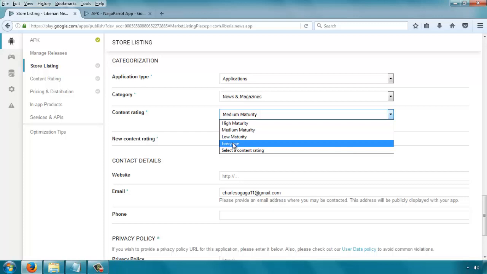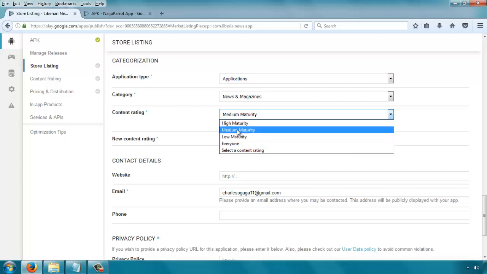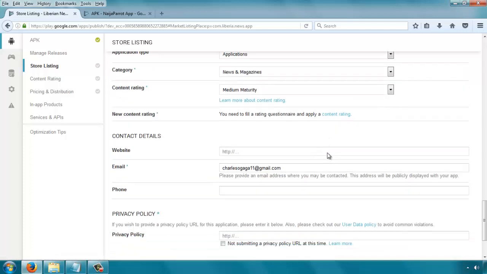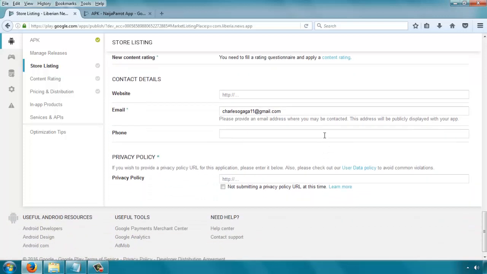So it's better to be cautious and take medium maturity or low maturity. And then new content rating. Okay, so we need to fill this questionnaire here. We need to click this button and fill a longer questionnaire for the content rating. But before we do that, let's just complete this part of the form.